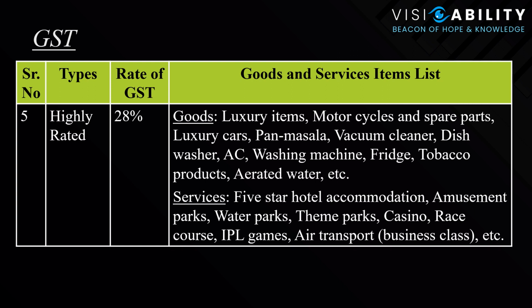And for the services, there is accommodation in the hotel industry, where there are five-star hotels, amusement parks, and water parks. All these are luxurious things which are generally catered to the higher class of society. There the charges are 28%. It could be theme parks, casinos, race courses, the IPL games, or the air transport business. For such places, the tax levied is the highest, and that's 28%.